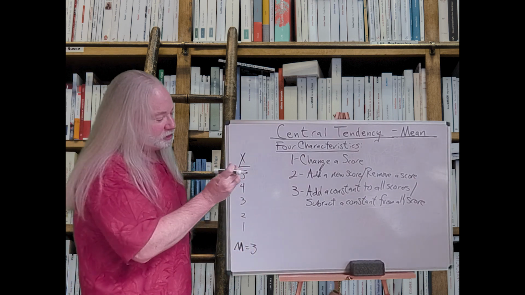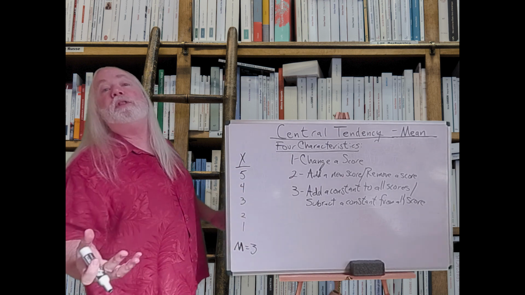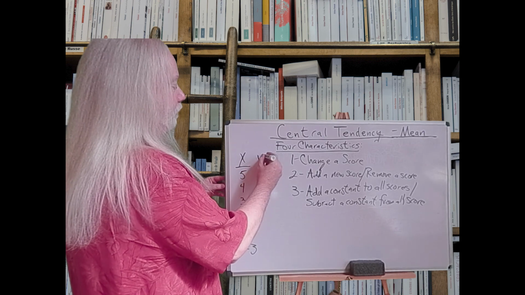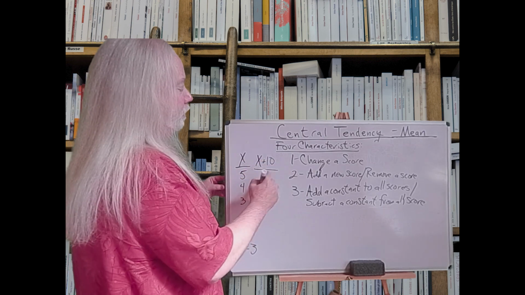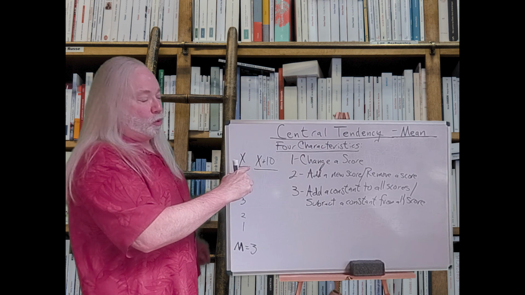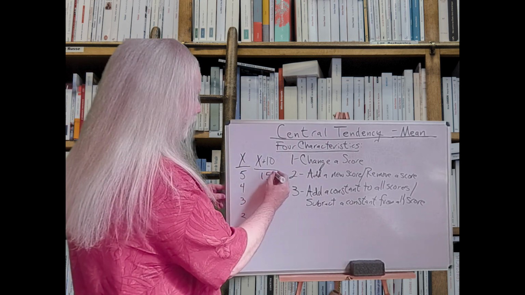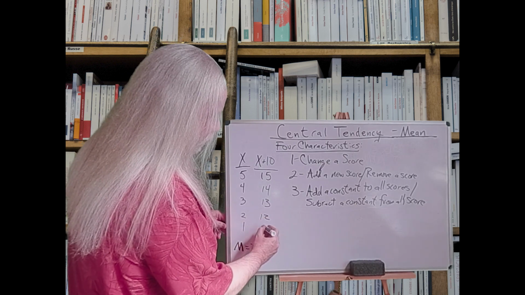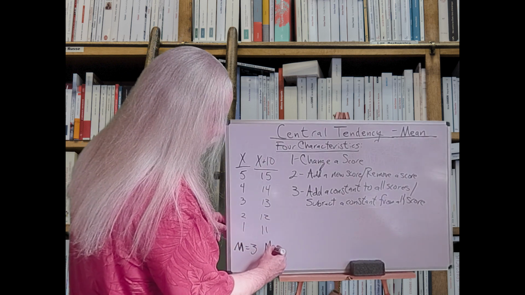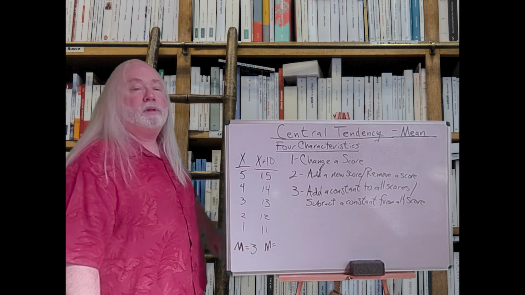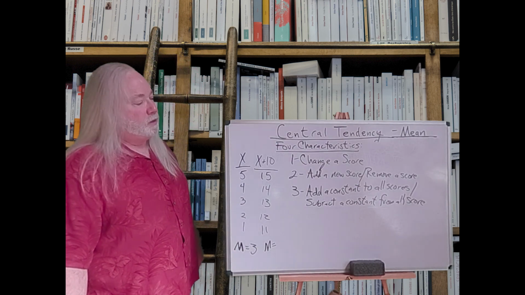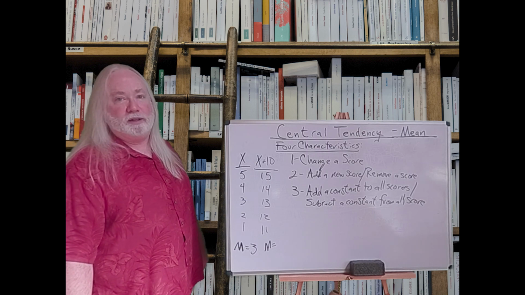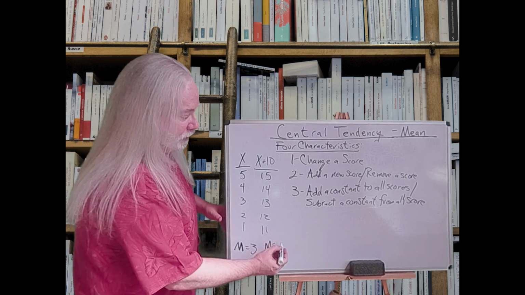Well, if I change every single score, we know the mean is going to change, but it's going to change in a very predictable way. Let's think about it like this. So I'm going to add 10 points to every score. So my 5 becomes a 15, my 4 becomes a 14, 13, 12, 11. What's the mean for this data? 15 plus 14 plus 13 plus 12 plus 11 divided by 5 is 13.